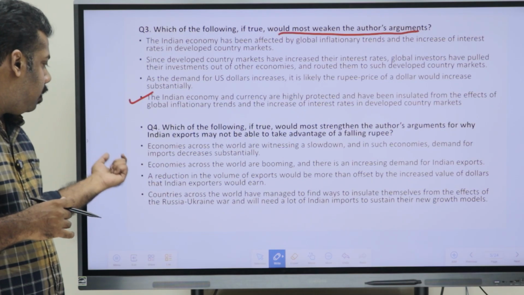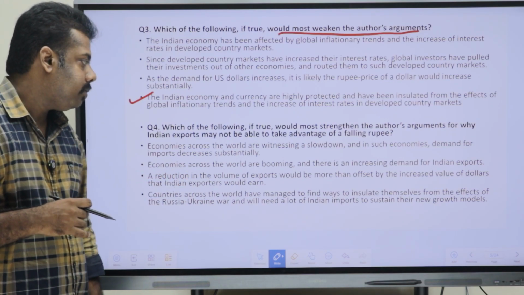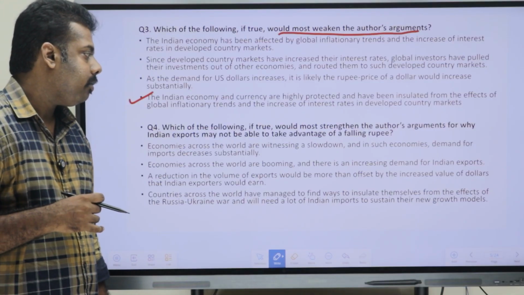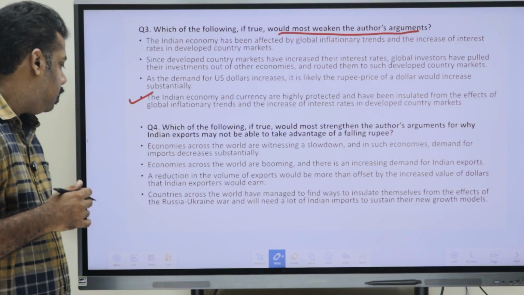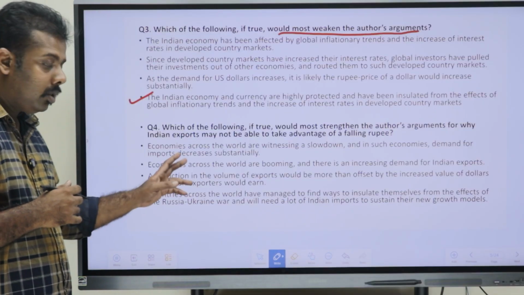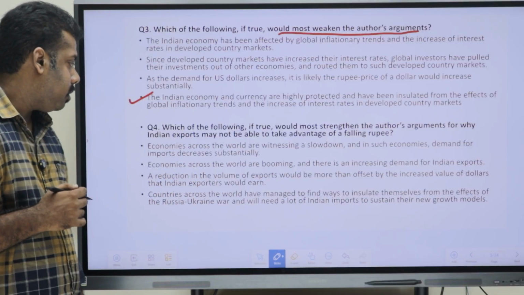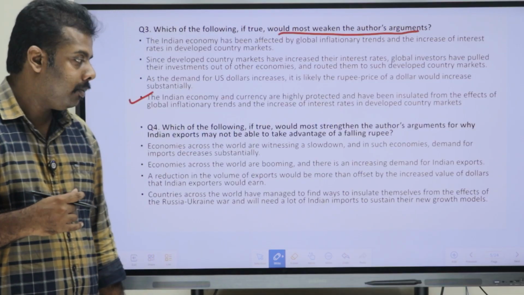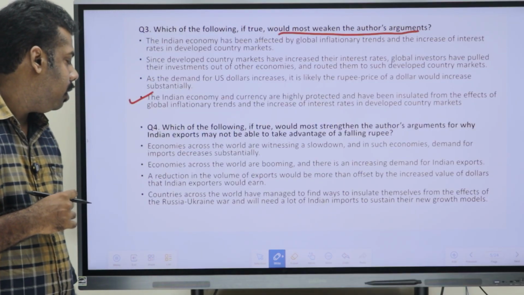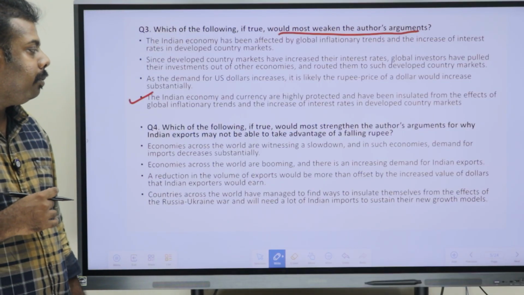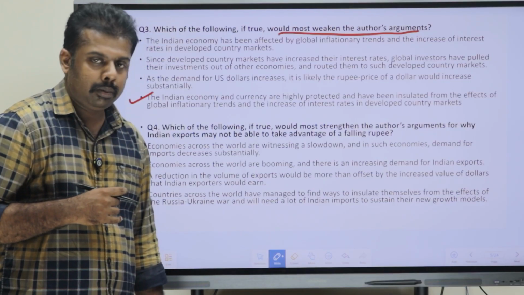Okay. Now, a reduction in the volume of the exports would be more than offset by the increased value of dollars that Indian exporters would earn. Okay. Fourth one, countries across the world have managed to find ways to insulate themselves from the effects of the Russia-Ukraine war and will lead a lot of Indian imports to sustain their new growth models.